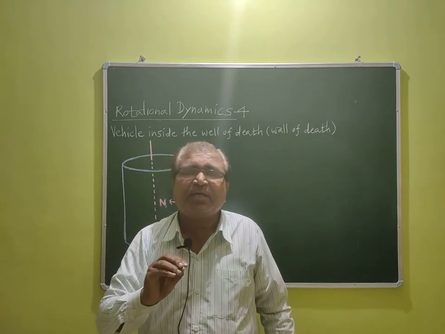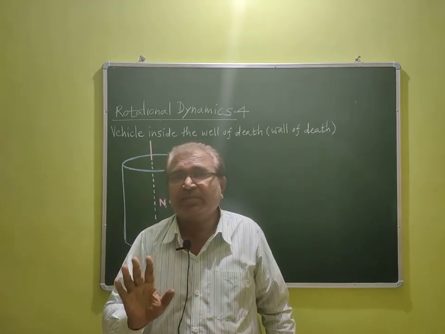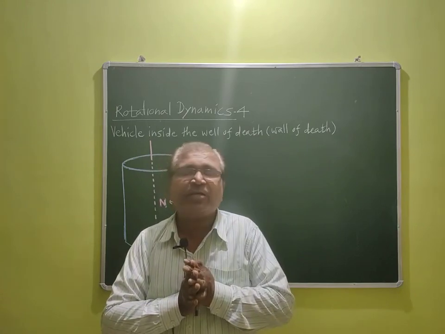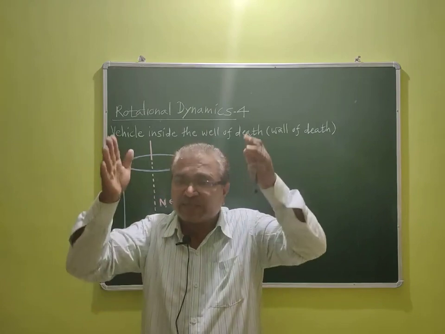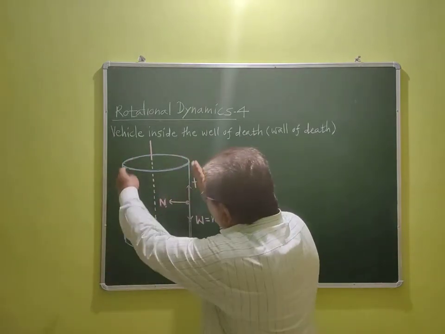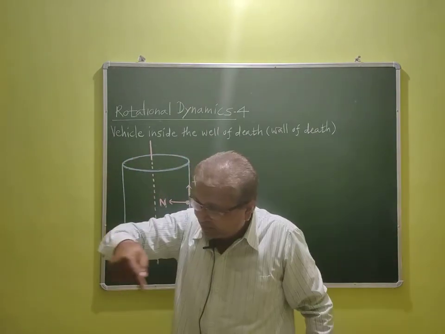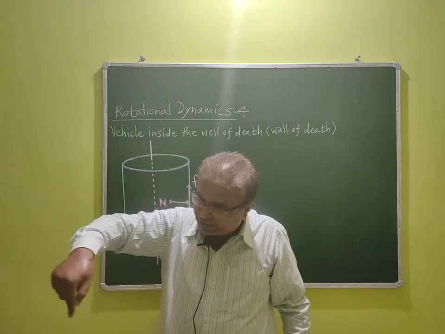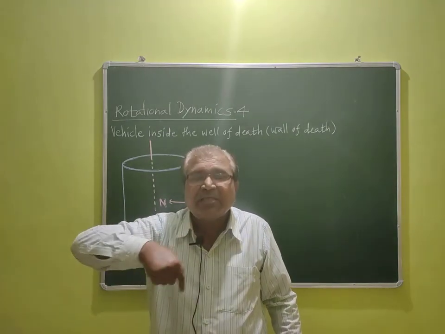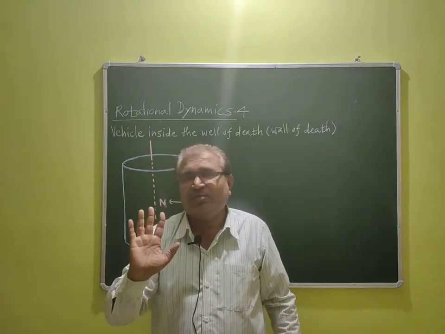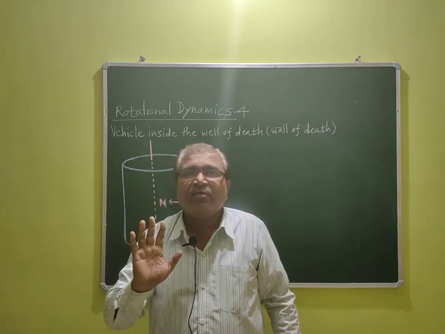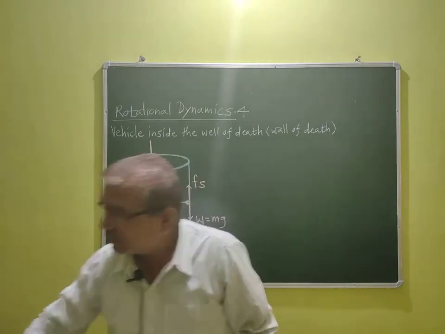So let us make a definition of well of death. What is well of death? Dear student, well of death is a vertical cylinder, see here, inside which the vehicle is running in a horizontal circular plane. That's all. We call it well of death or wall of death.